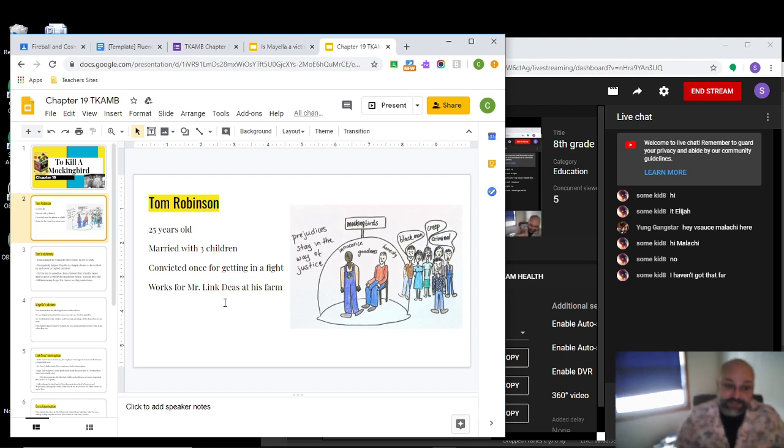So Link Dees is kind of sympathetic towards Tom and his family. He's one of the only white people in town who will still give Tom's wife a job because he's trying to help her out. And during the testimony, you find out that Link actually respects Tom, which is in contrast to how Tom's being treated by pretty much everybody else.